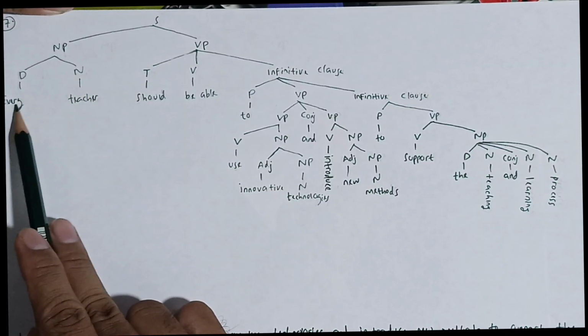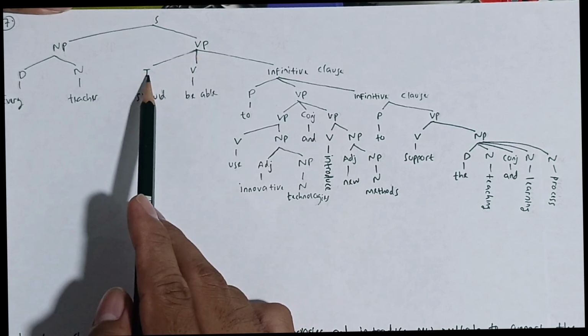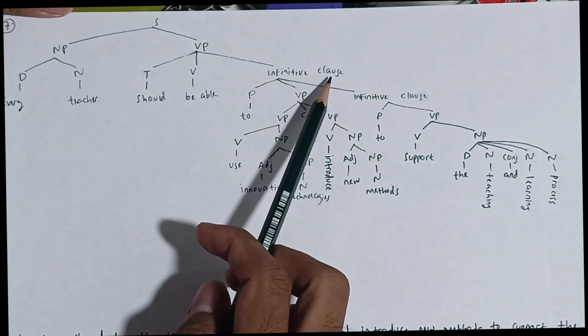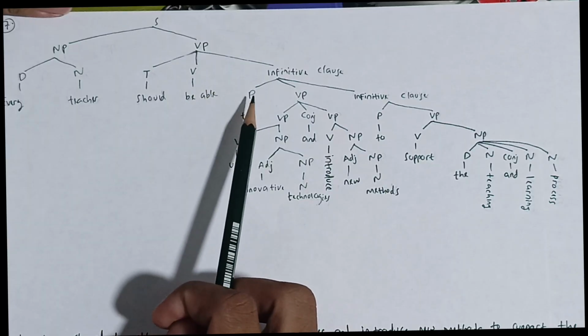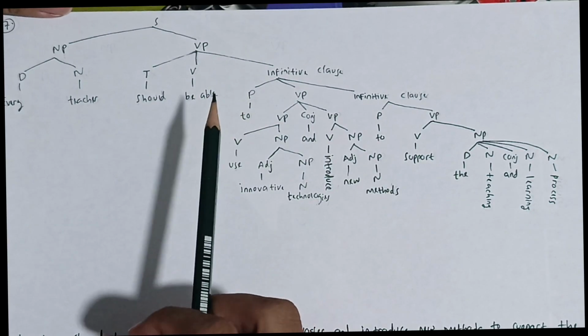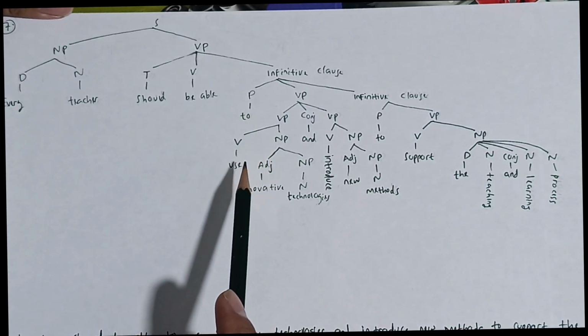The determiner is every, the noun is teacher, and then the verb phrase is formed by tense, verb, and infinitive clause. The function of the infinitive clause is to connect or to add another verb, because there are 2 verbs. The verb 1 is be able, and the second verb is use.